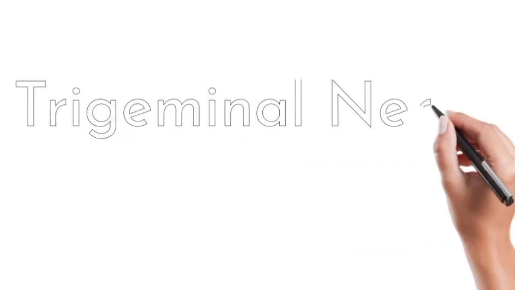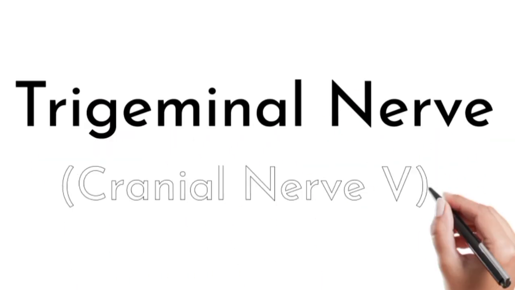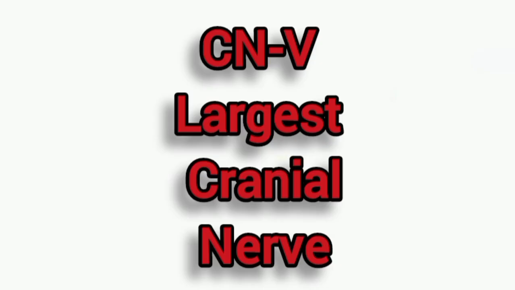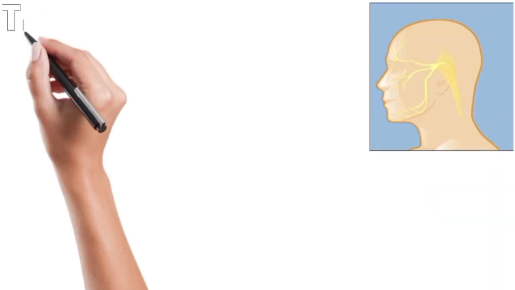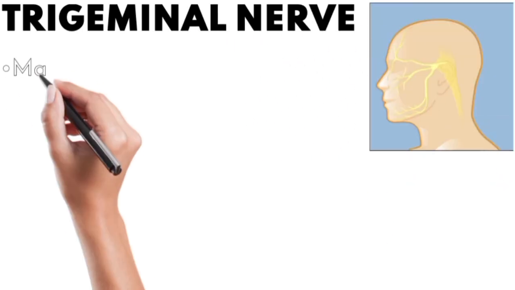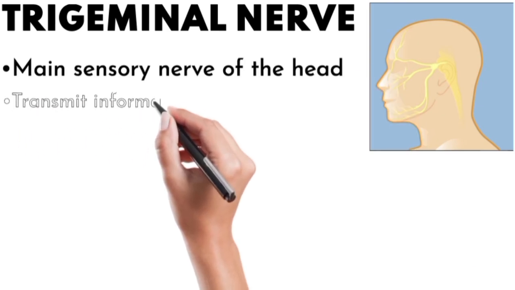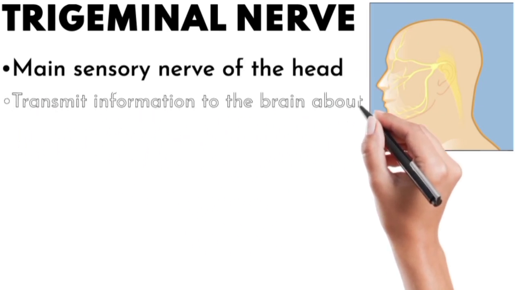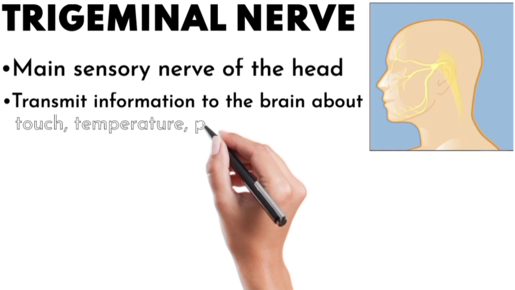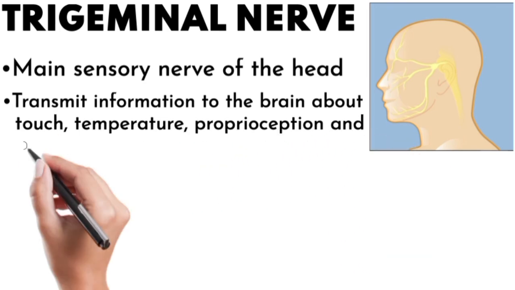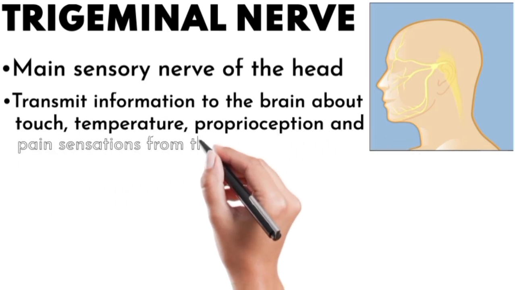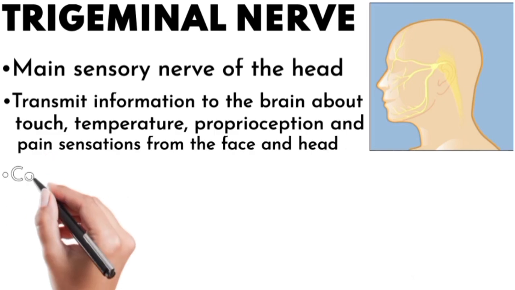In this video, we will study the trigeminal nerve, which is the fifth cranial nerve. It is the largest cranial nerve. Introduction of trigeminal nerve. It is the main sensory nerve of the head. It transmits information to the brain about touch, temperature, proprioception, and pain sensations from the face and head.